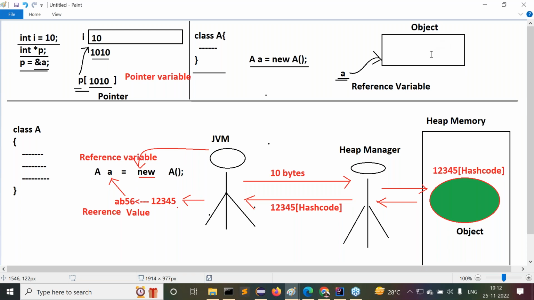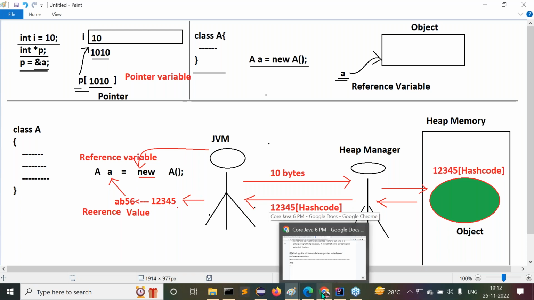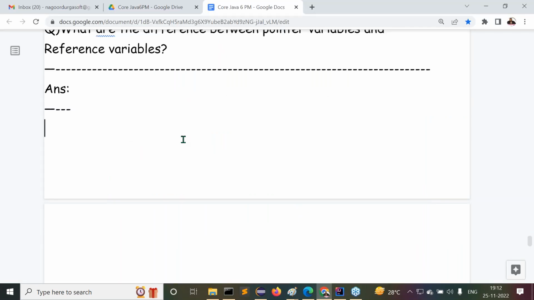Now tell me, is there a difference between pointer variable and reference variable or not? Definitely we have some differentiation between pointer variable and reference variable. Both are not the same. Both are different. Got my point or not? So now here we are getting that very first difference. Try to understand this difference here. Right. Now point number one.